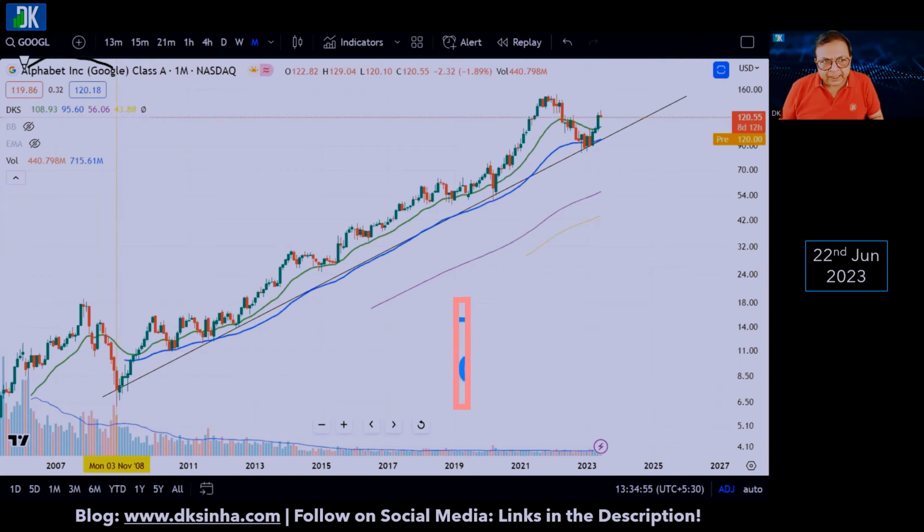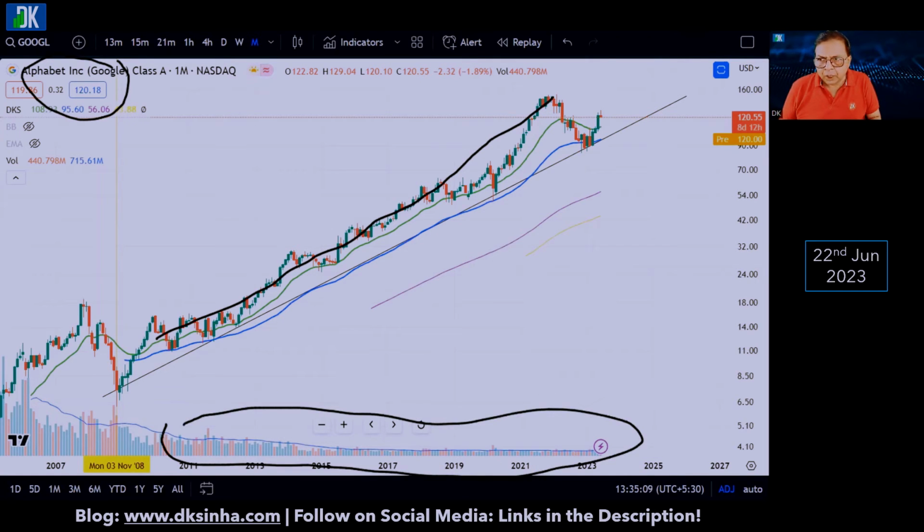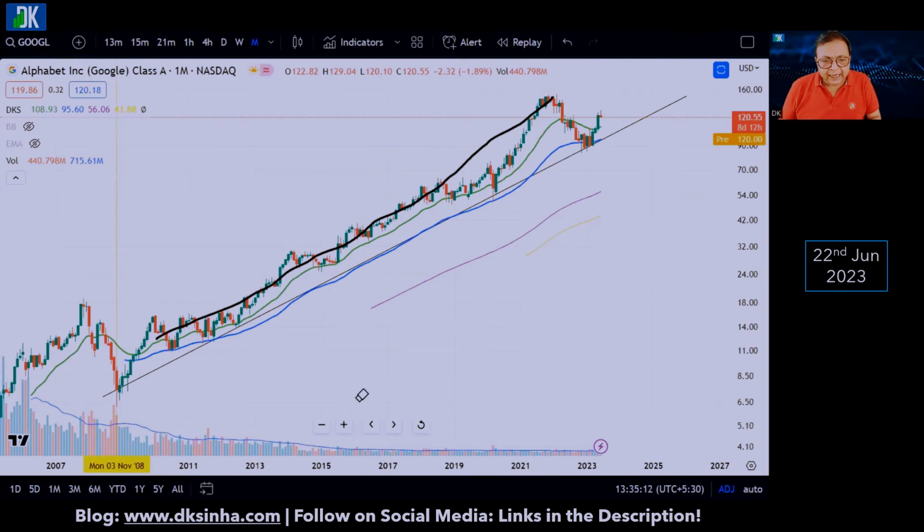So this is the monthly stock chart of Alphabet stock. What we can see on this price chart is the price of the stock, and below you can see the volume of the particular stock. If you look at a glance, the stock is continuously making higher highs and higher lows kind of market structure, which means the overall trend of this stock is bullish and rising continuously.